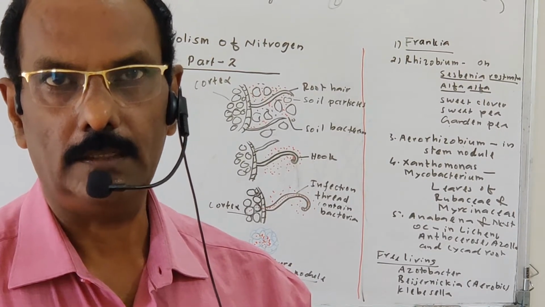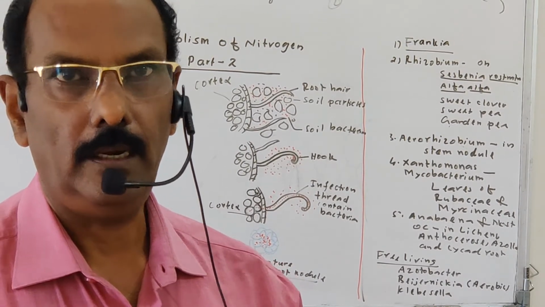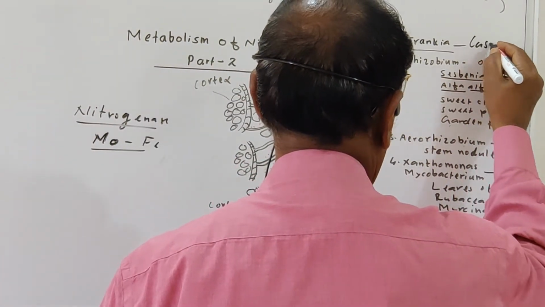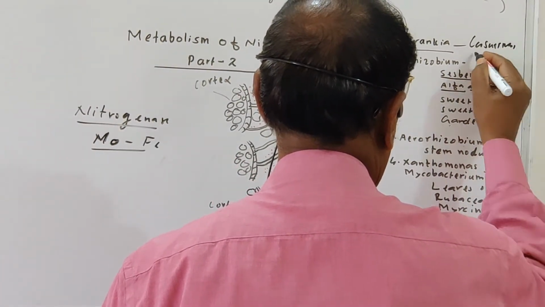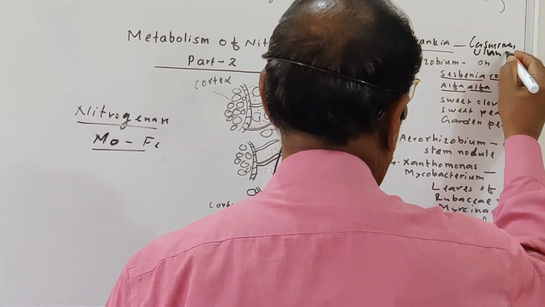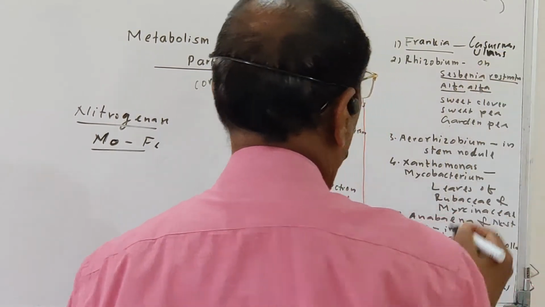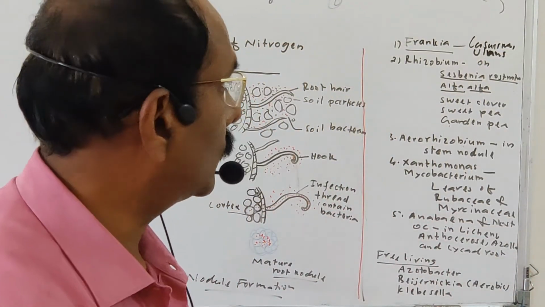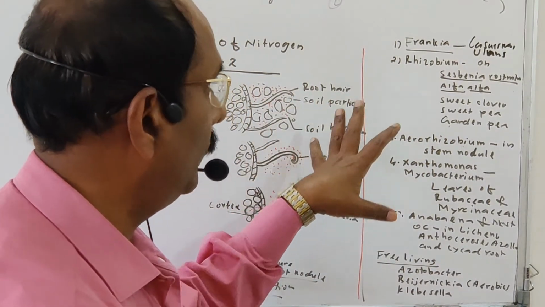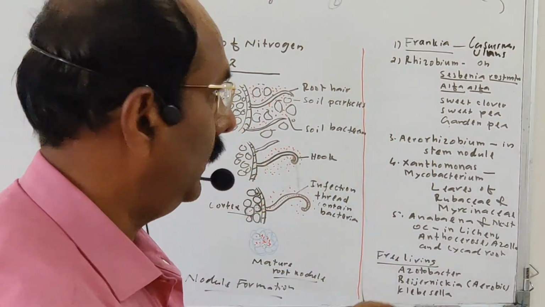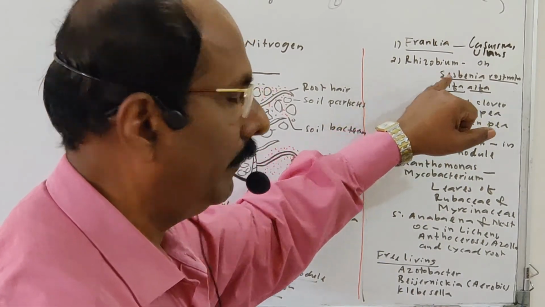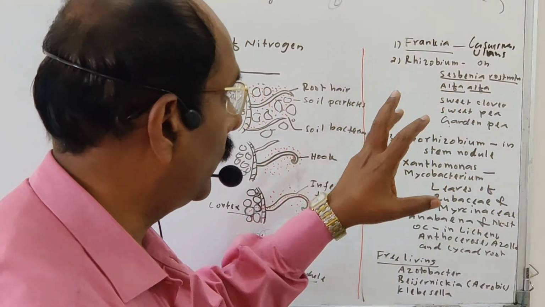For example, Casuarina and Ulmus plants. Frankia is seen in the Casuarina plant and the Ulmus plant. These plants are non-leguminous plants. In the non-leguminous plant, by symbiotic association, Frankia carries out nitrogen fixation with the help of the nitrogenase enzyme. And the symbiotic association seen in leguminous plants is with Rhizobium bacteria. The Rhizobium bacteria produce the root nodule.